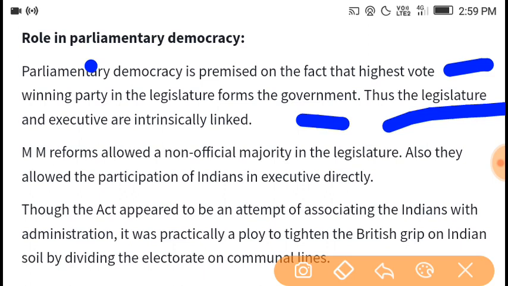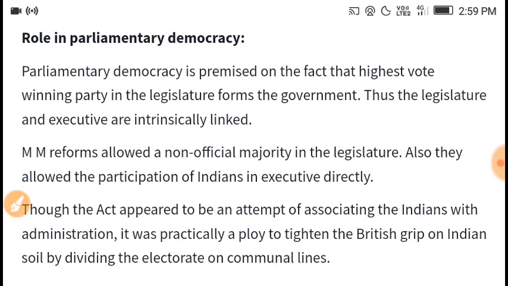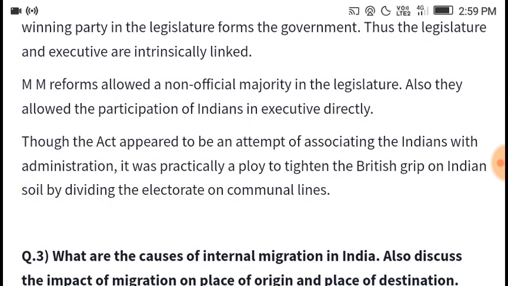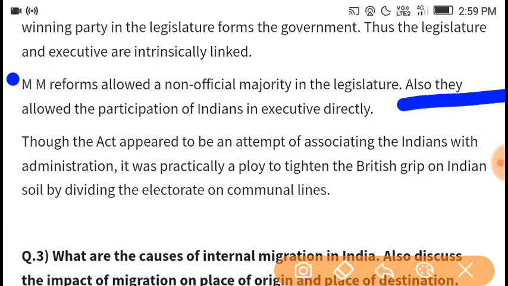Thus, the legislative and executive are intrinsically linked. The Morley-Minto reforms allowed a non-official majority in the legislature. Also, they allowed the participation of Indians in the executive directly.